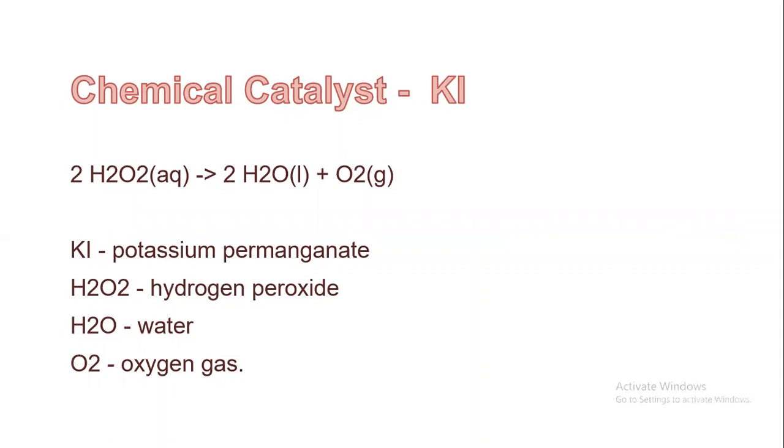Hydrogen peroxide will decompose into water and oxygen gas: two molecules of hydrogen peroxide will produce two molecules of water and one molecule of oxygen. A catalyst of potassium permanganate can be used to speed up this process. Adding potassium permanganate to the hydrogen peroxide will cause a reaction that produces a lot of heat, and water vapor will shoot out.